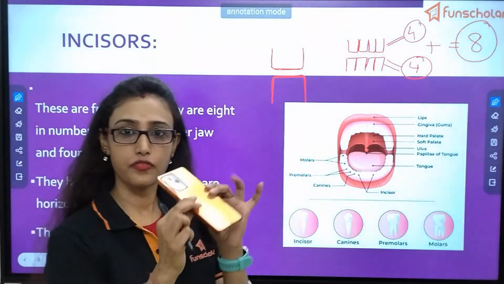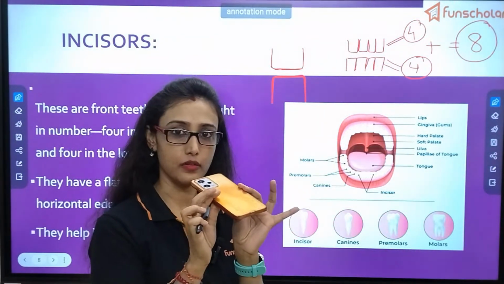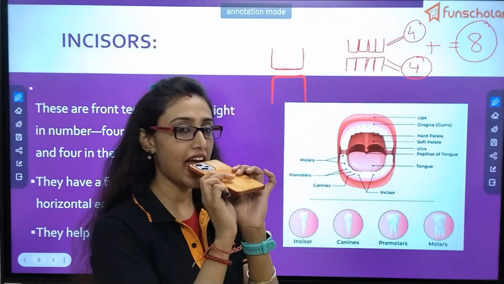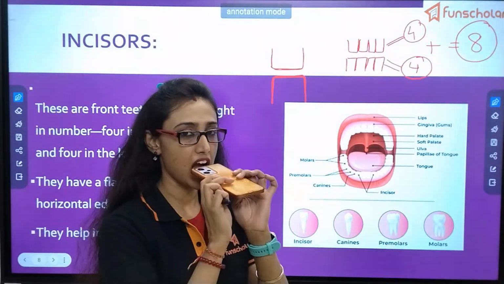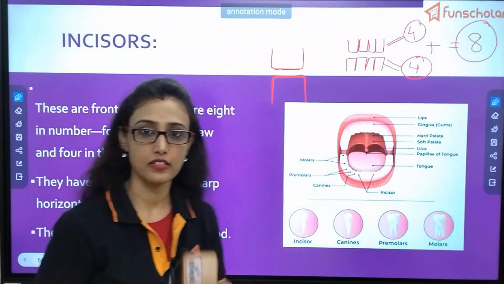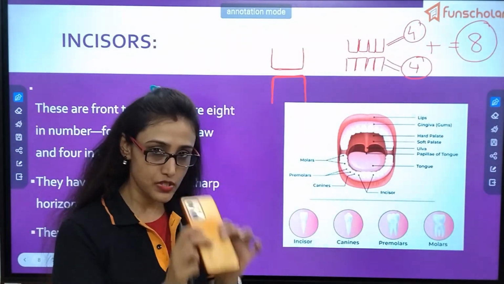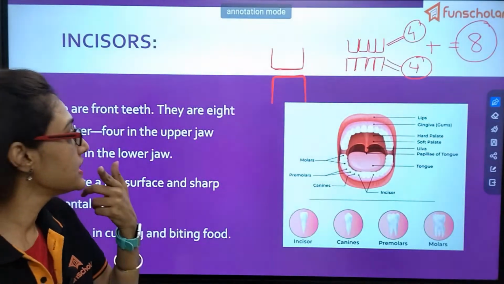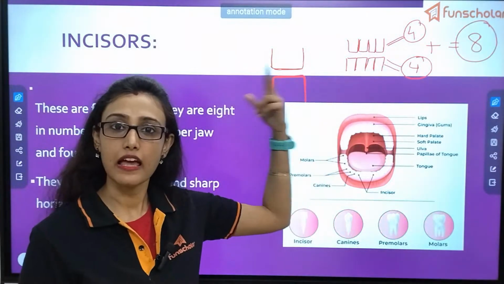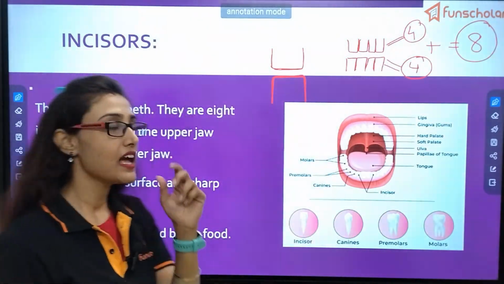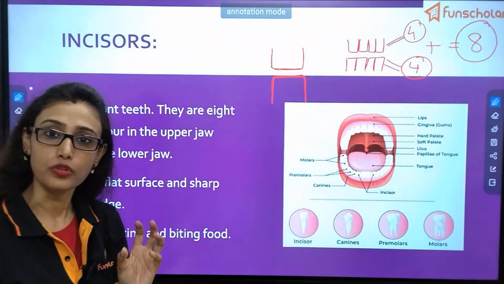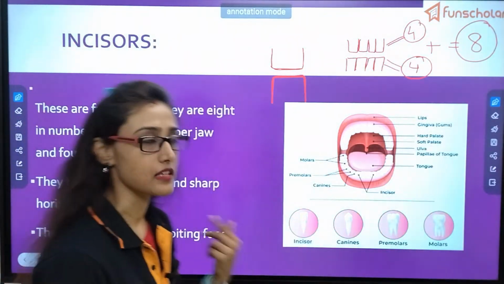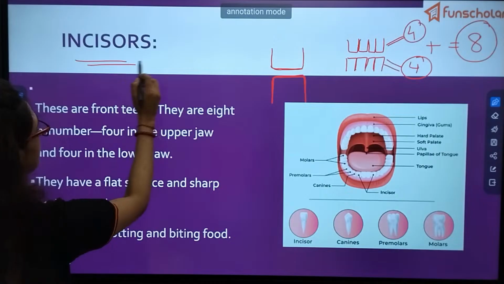Just imagine this phone to be a piece of bread. What do you do? You just hold it and take a bite of this. You take a bite like this, or if it is a chocolate, you take a bite of this. So these incisors help you to bite or cut your food into smaller pieces. What is the function of the incisor?